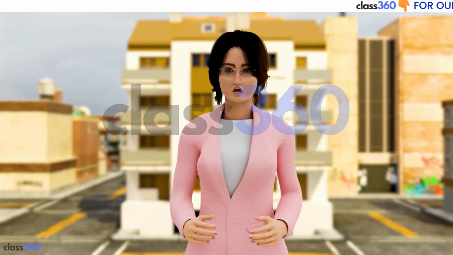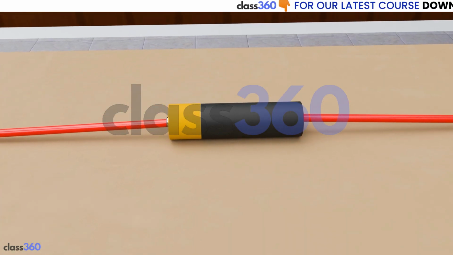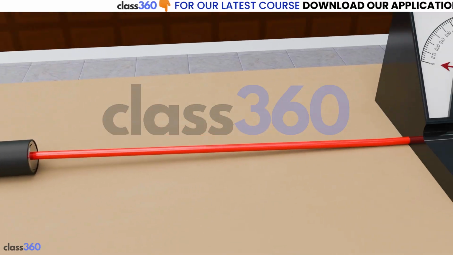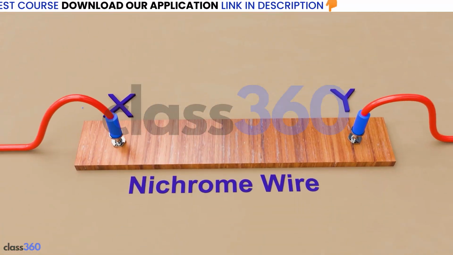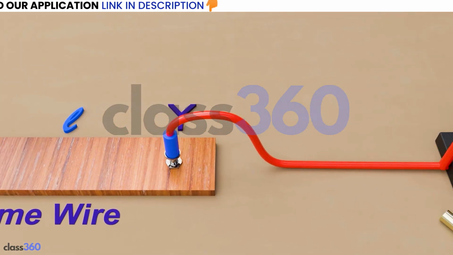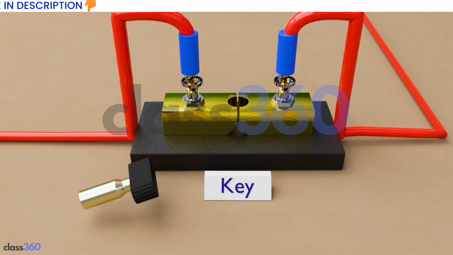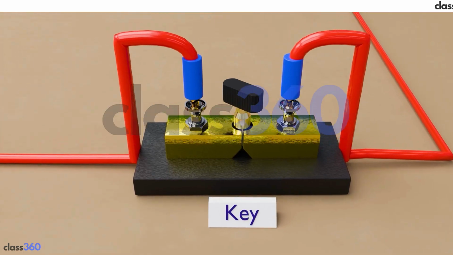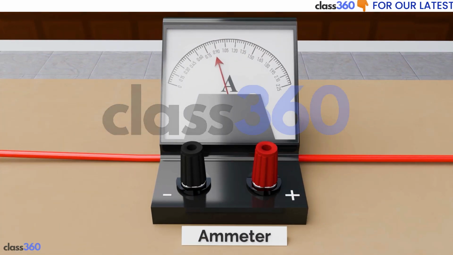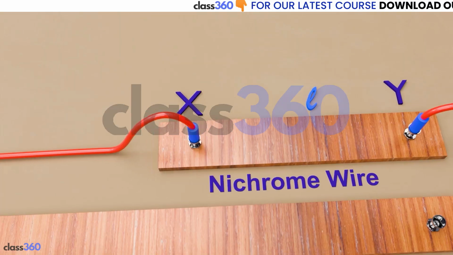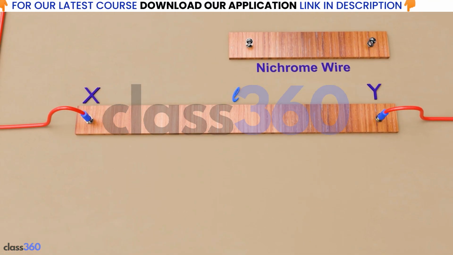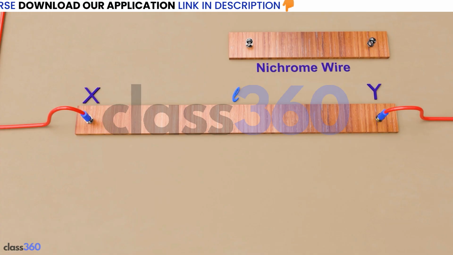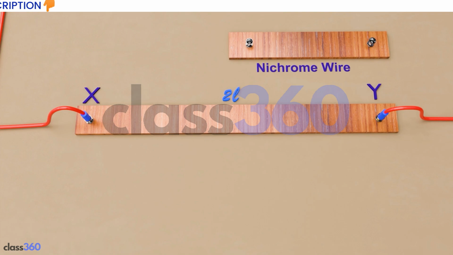Complete the electric circuit consisting of a cell, an ammeter, a nichrome wire of length L and a plug key. Now plug the key, note the current in the ammeter, replace the nichrome wire by another nichrome wire of the same thickness but twice the length. Means length this time is 2L.